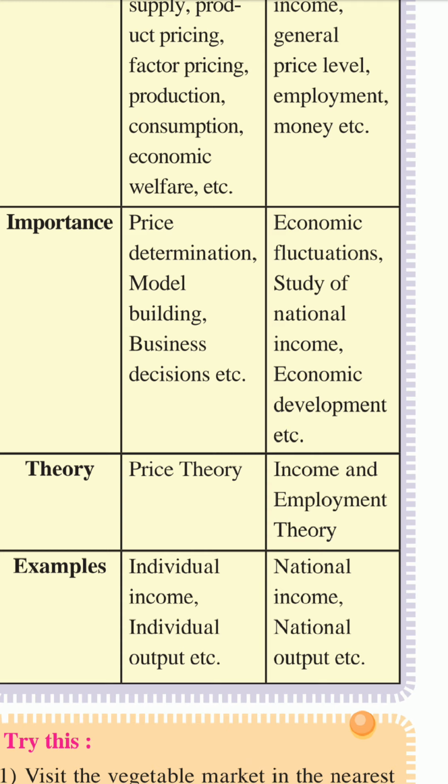Model building means how we can create the image of that product in the market. Business decisions, like expansion or closing the business, we can also take correctly with microeconomics.